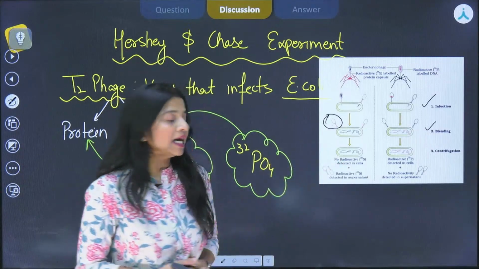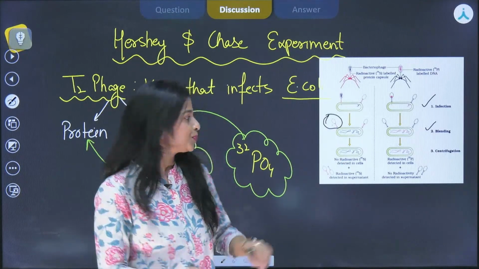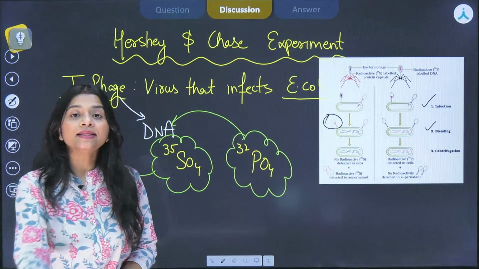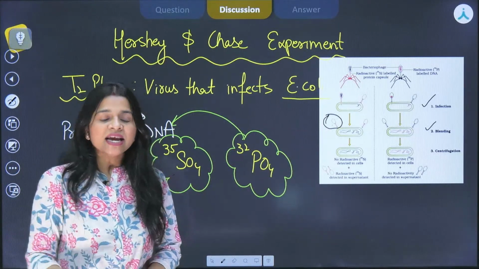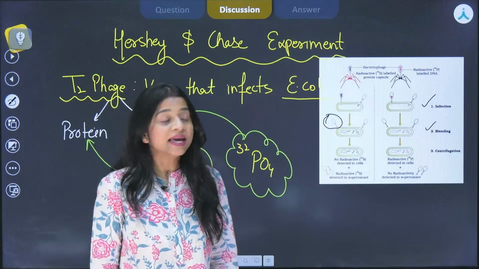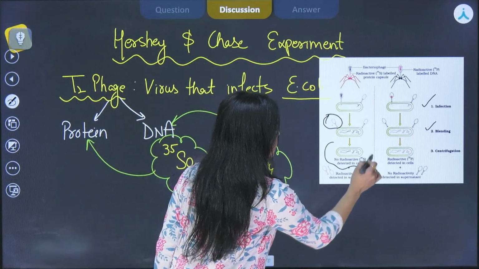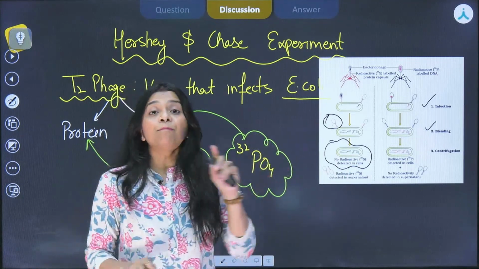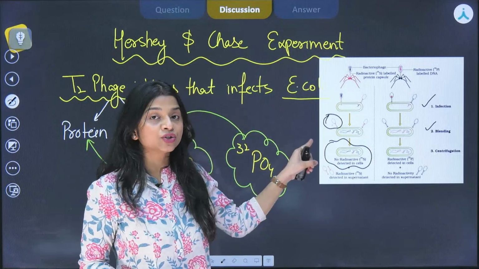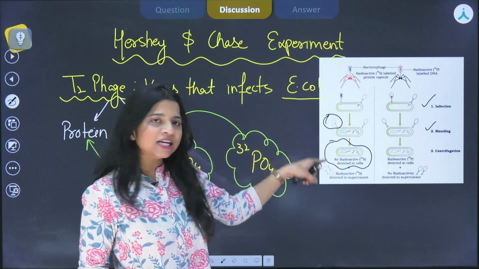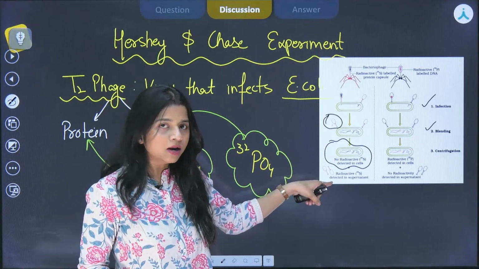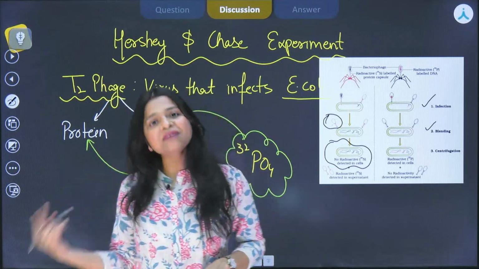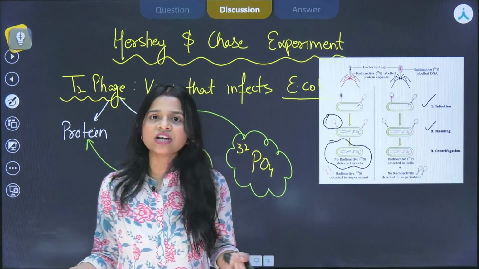We observed that the bacteria infected with the virus grown in the radioactive sulfur medium showed no radioactivity, because the protein part of this virus was radioactive. Was the protein transferred inside the bacteria? No, right? That means the transfer was not of the protein, and we know the genetic material is transferred. That means protein is not the genetic material.